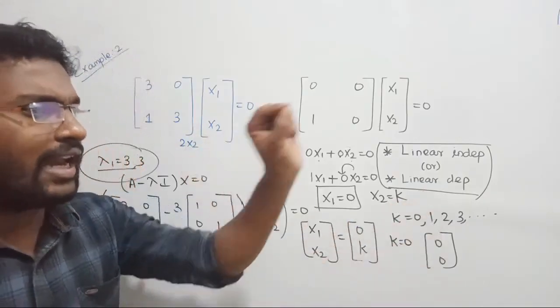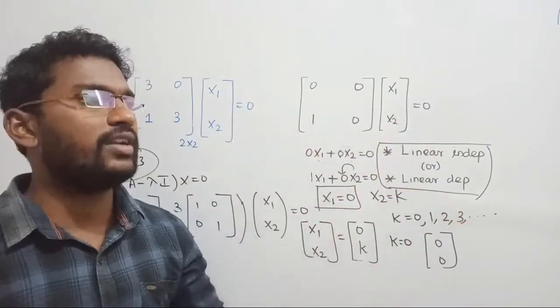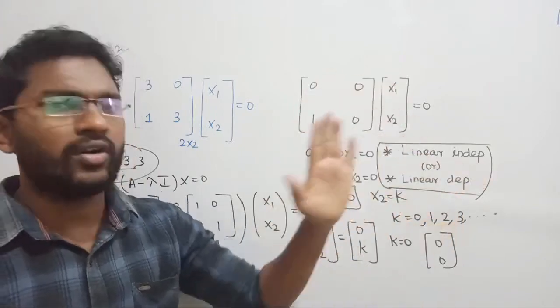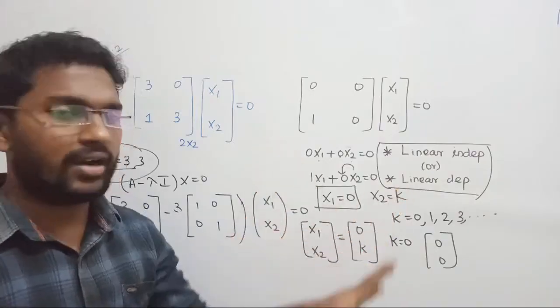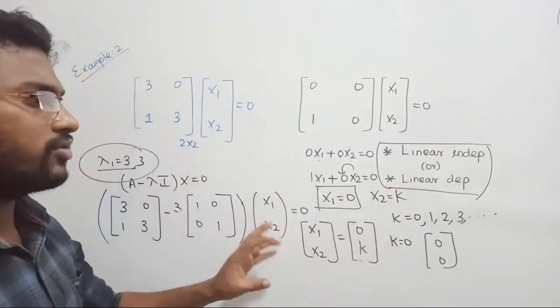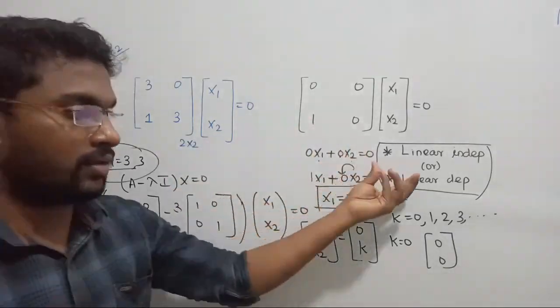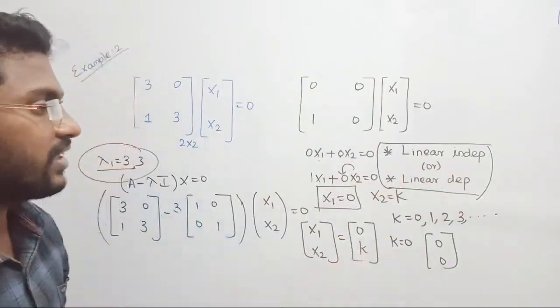But the thing is that value of k is not known. K ஓட வேல்யூ தெரியல அப்படிங்கறப்ப I cannot directly define. If it is 0 then they are linearly dependent. If it is equal to 1 then there are different values, then they are linearly independent. So without knowing the value of k I cannot directly guess them. So the conclusion is depending on the value of k, that set of vectors might be dependent or independent of each other. That is the answer for this one.